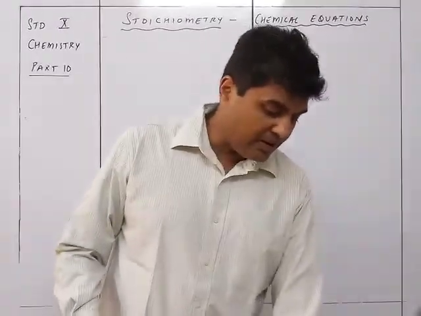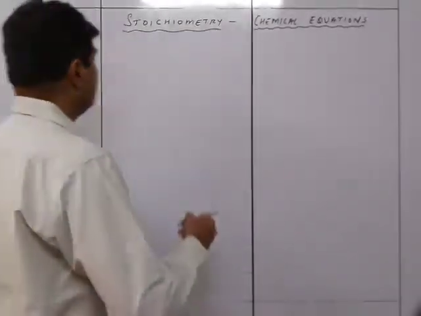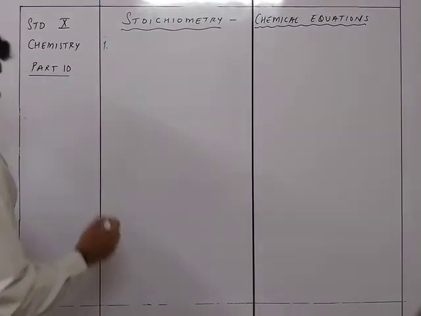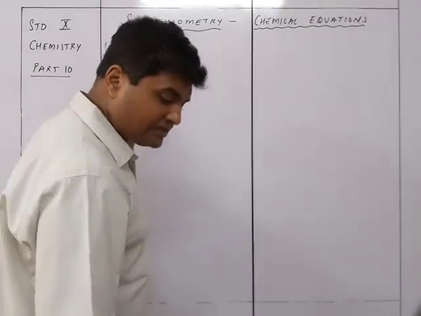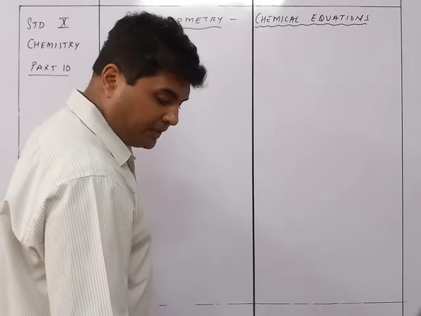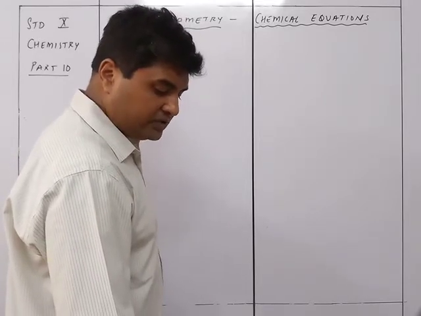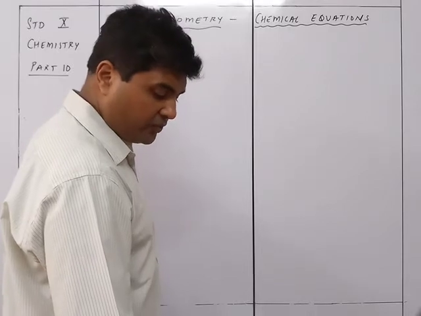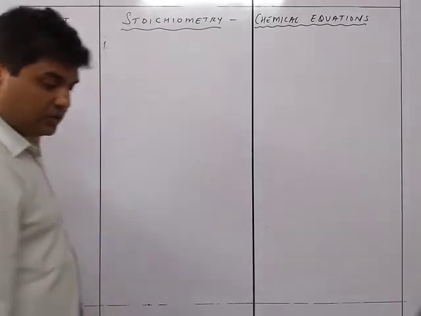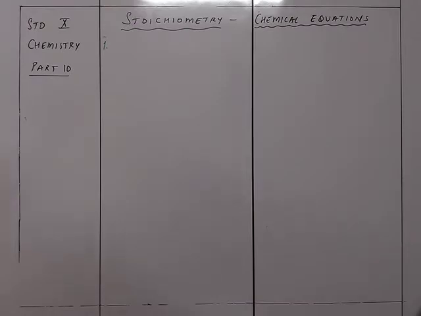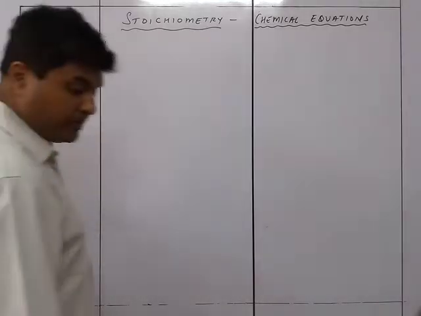We see the first sum. What mass of silver chloride will be obtained by adding excess of hydrochloric acid to a solution of 0.34 grams of silver nitrate? Okay, so we have an equation. We need to make an equation first for silver chloride and all. Since the equation is not given, we need to frame the equation.